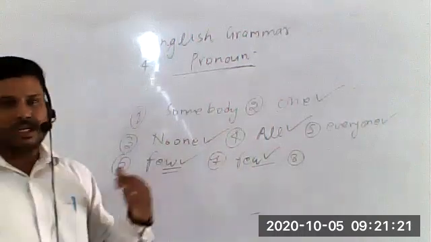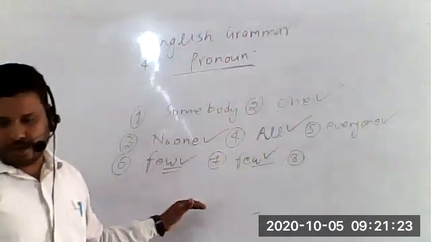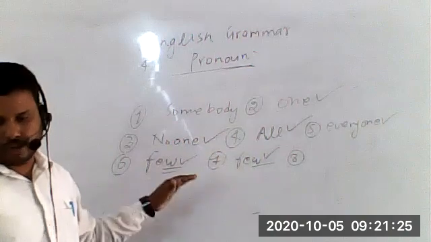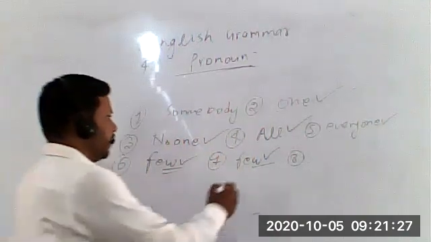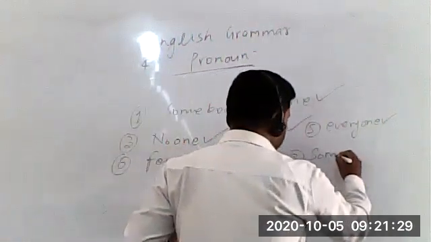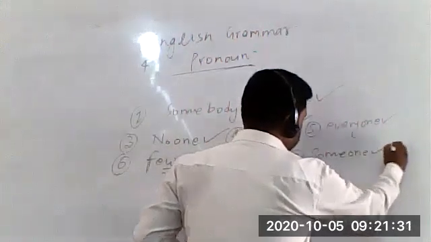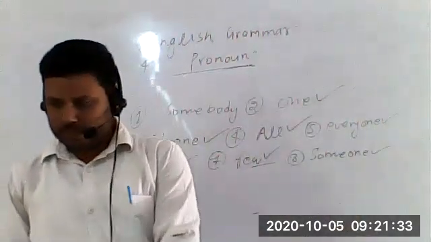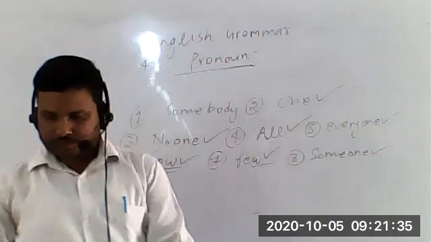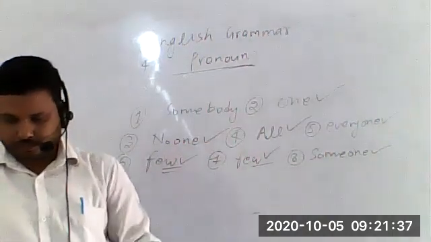So let's talk about the sentence: "___ stole my shirt from the almirah." Someone. Yes, someone. In this sentence it will be someone. Is there any more sentence? No, sir.